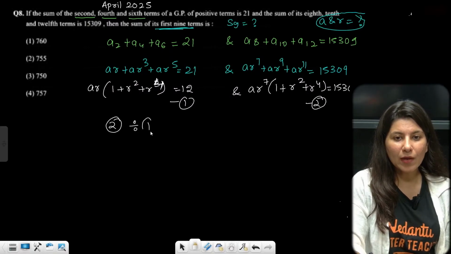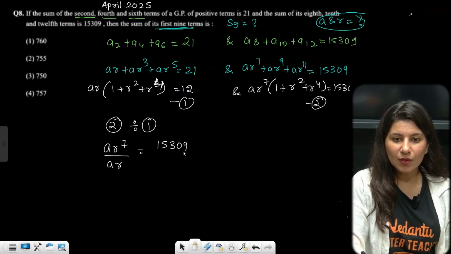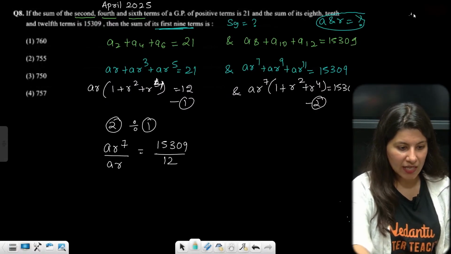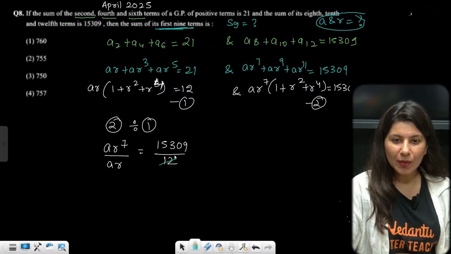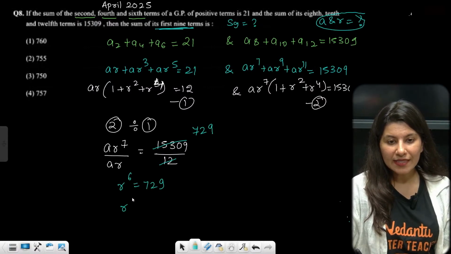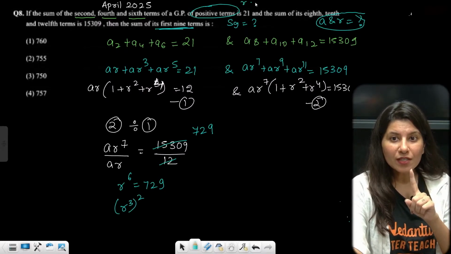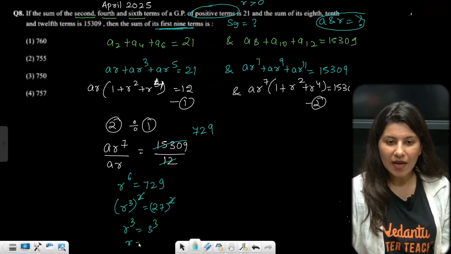Now if you divide, AR power 7 upon AR is nothing but 15309 upon 21. Yes, absolutely, this is a question of GP. So if you cancel out, this is 729. r power 6 is 729, so r cube whole square. See, positive terms, that means the common ratio should be positive. So r cube whole square is equal to 27 whole square. So r cube is equal to 3 cube. Okay, r is coming out as 3.